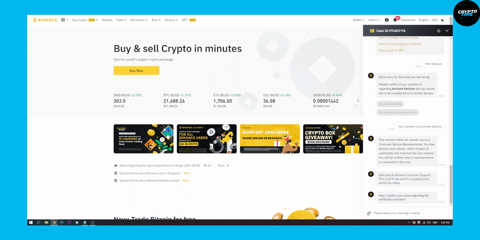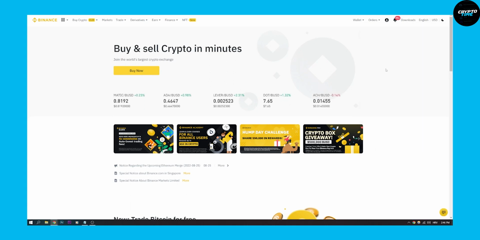Here we can close. And yeah, this is basically how to solve or how to fix Binance verification failed, or really any problem on Binance in 2022.